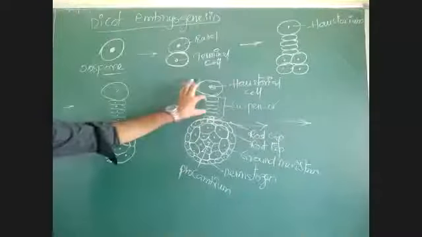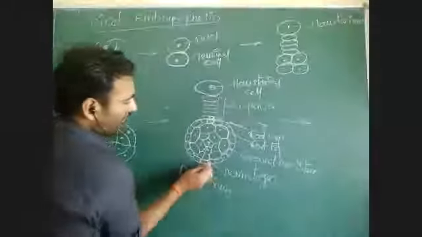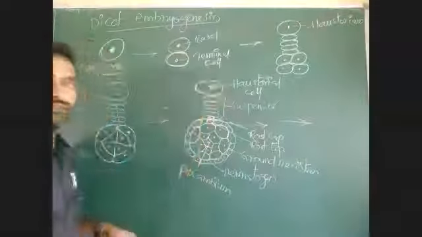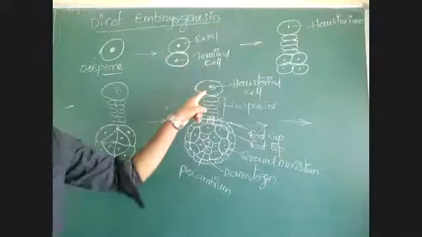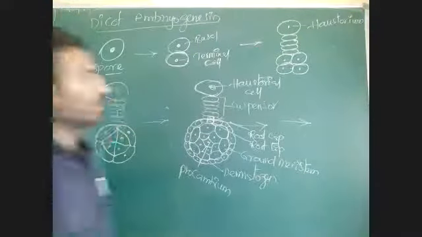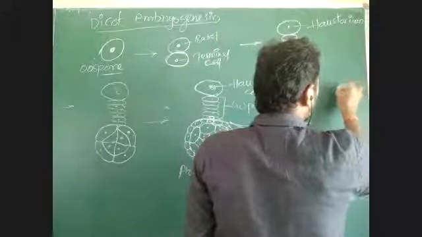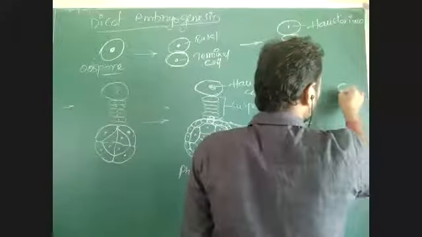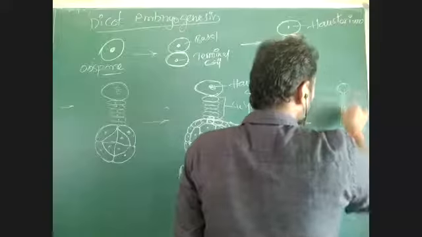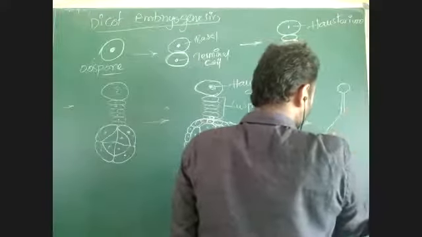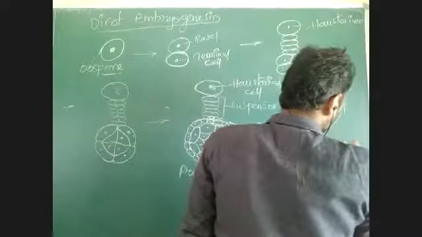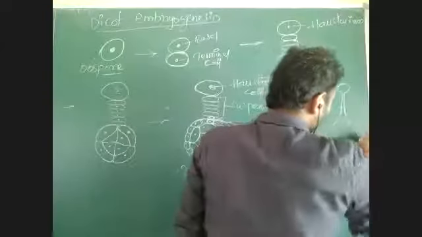Then the suspensor cell will pull this embryo inside. From here to inside, it will pull the developing embryo. As it is pulling the developing embryo inward, see how there is a change taking place in the embryo. The embryo will be pulled like this.